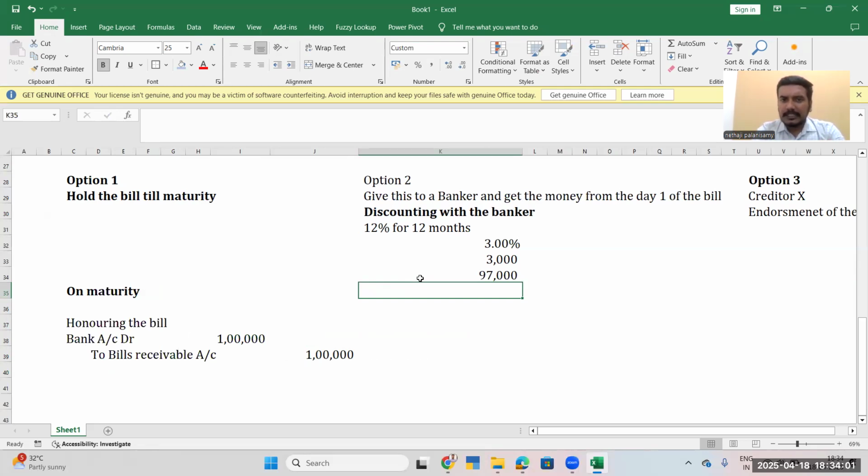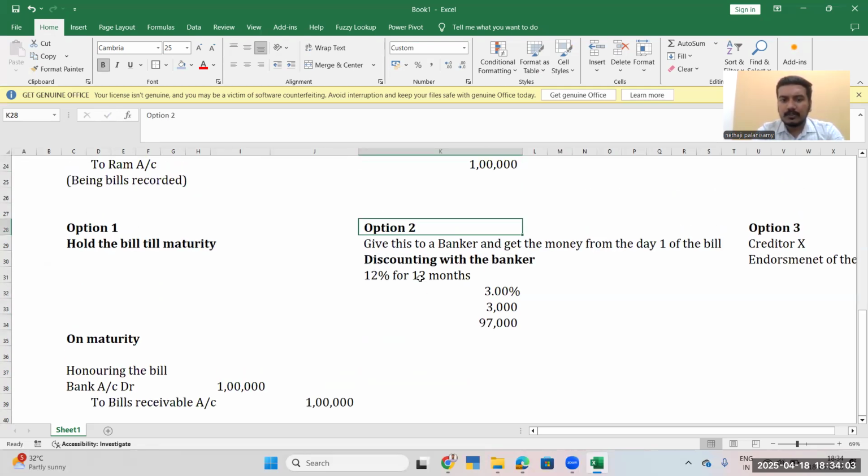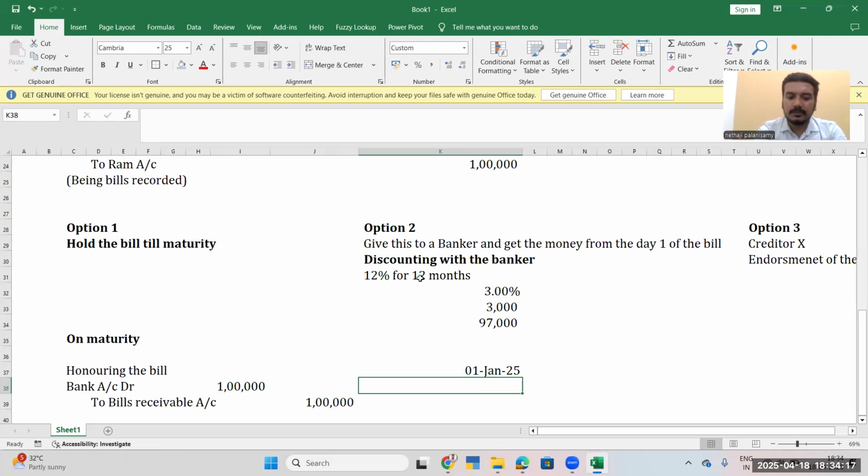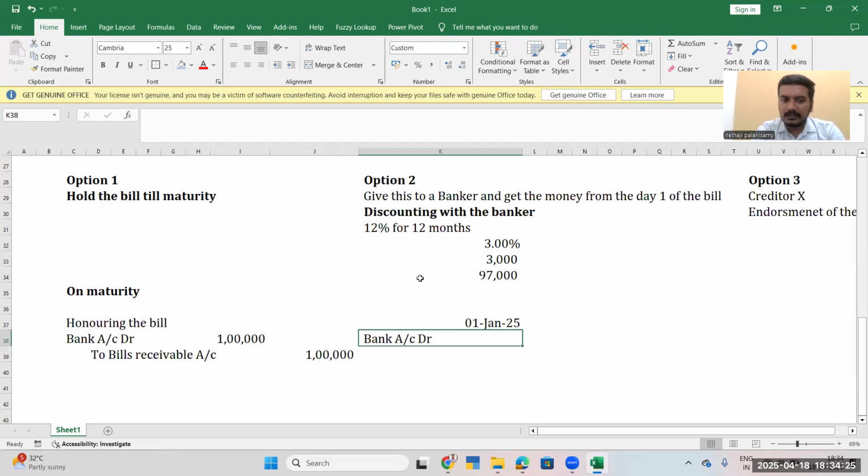In our option two, it will be discounted with the banker. We have sold the goods on 1st January, so on 1st January itself we will go and get it from the banker. Bank account debit, how much will be received?